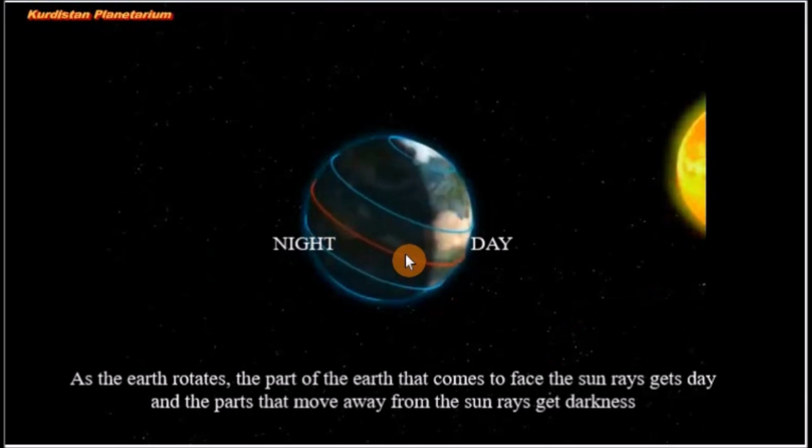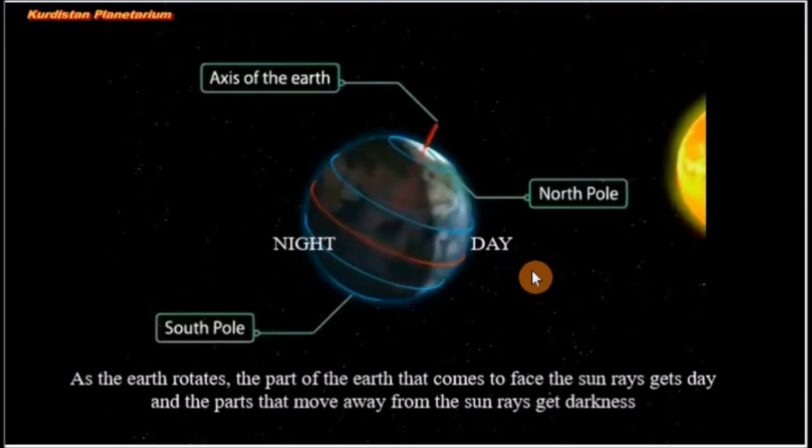But the Earth rotates. Now, as the Earth rotates, the part of the Earth that comes to face the sun experiences the rays of the sun. So that part of the Earth is going to have day, and the part that is not facing the sun is going to have darkness. So as you can see, this part of the Earth is having day or light because it is facing the sun, and this part of the Earth is having darkness because it is not facing the sun.